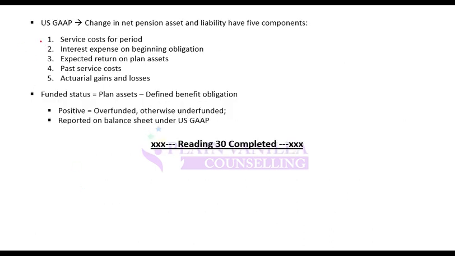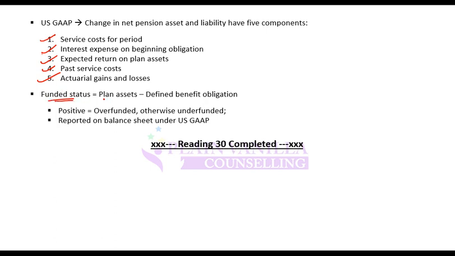In US GAAP, there are five components: service cost for this period, past service cost. In IFRS, these two were combined. Here, these two are different. Interest expense on beginning obligation, expected return on plan assets. In IFRS, we took the net asset or liability and multiplied it by the discount rate. Here, these two are separate. And actuarial gains and losses. So remember the difference between US GAAP and IFRS. Remember what the components are in IFRS and what the components are in US GAAP.